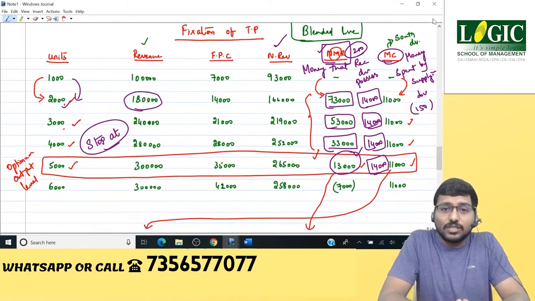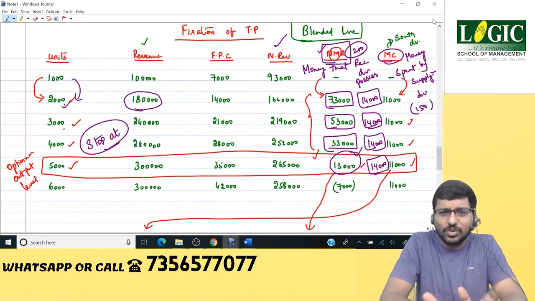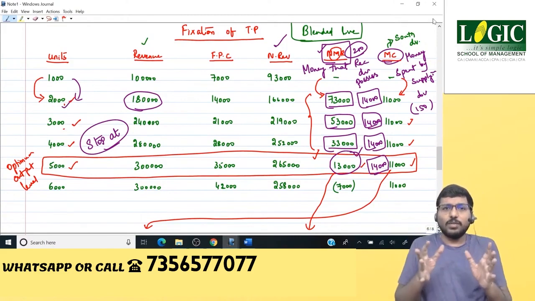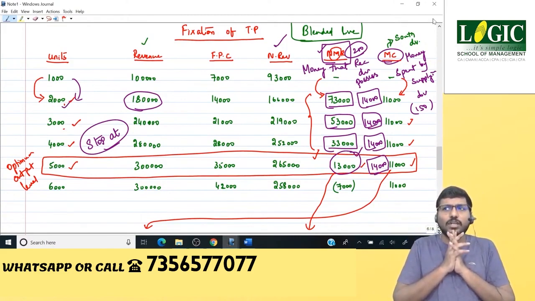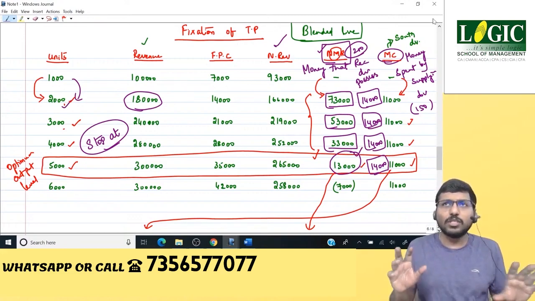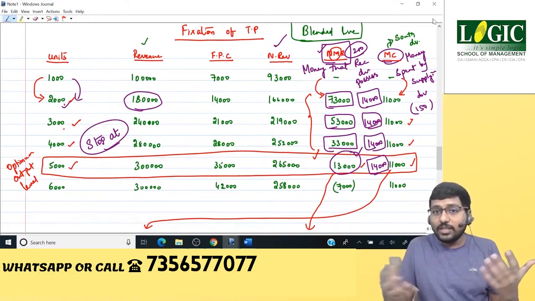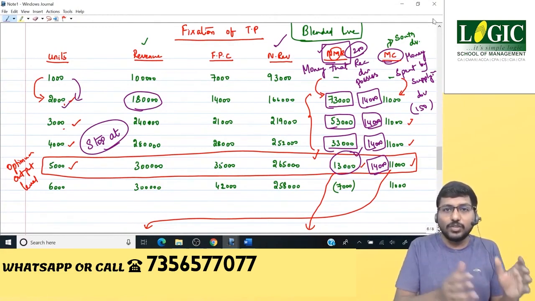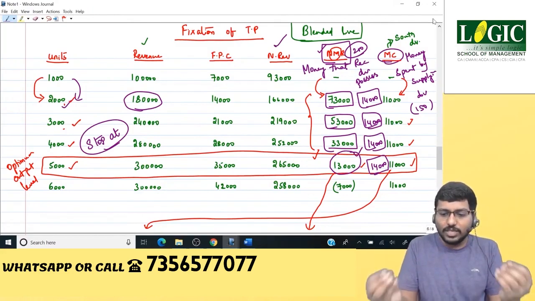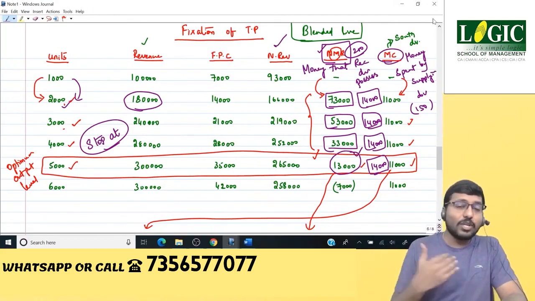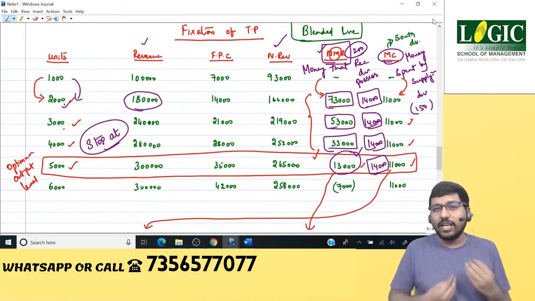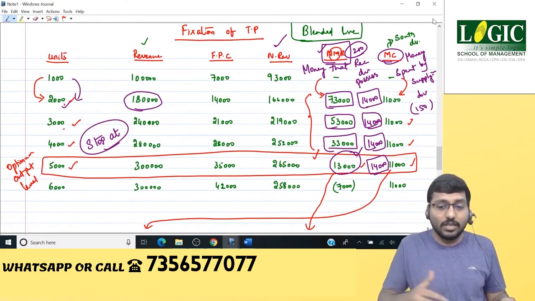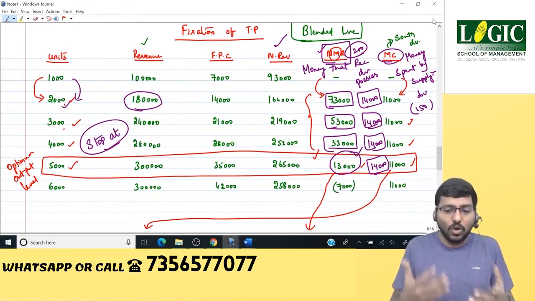I hope you guys have enjoyed this. See how interesting it is. It's a simple concept. When I told you the example of the chocolate, you can see that it's very easy to fix the selling price or transfer price. But when you see these columns in the study material, like revenue, further processing cost, net revenue, net marginal revenue, even today I've seen students try to buy hard net marginal revenue and marginal cost without knowing that net marginal revenue is nothing but the money that the receiving division possesses. MC is nothing but the money that has been spent by the supply division. If you know this, suddenly it seems so simple. It's really logical. Unfortunately, because English is not our mother tongue, so many times we find it a little strange. If it were our mother tongue, concepts would have been a lot simpler.